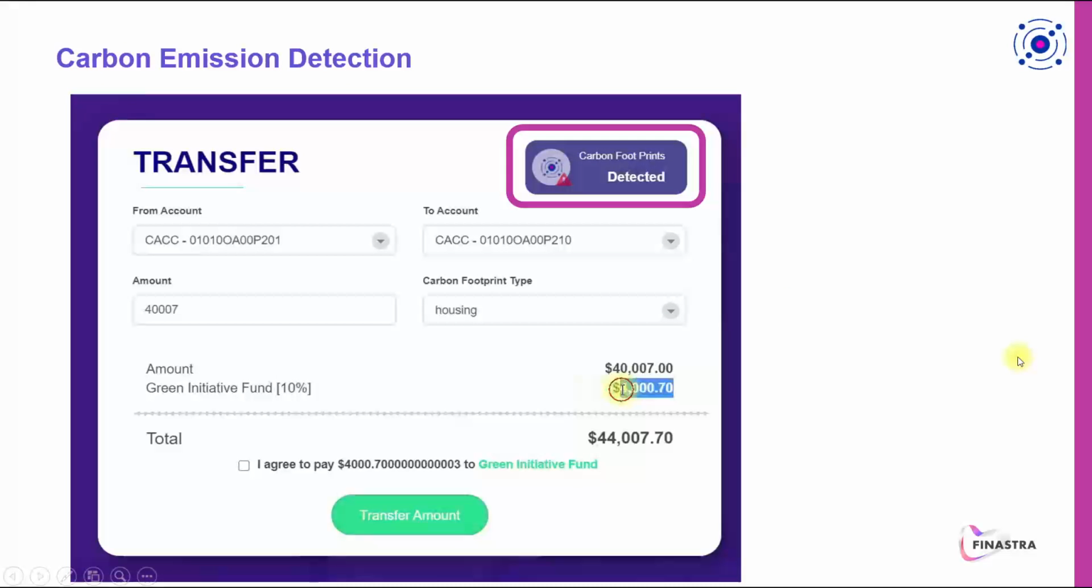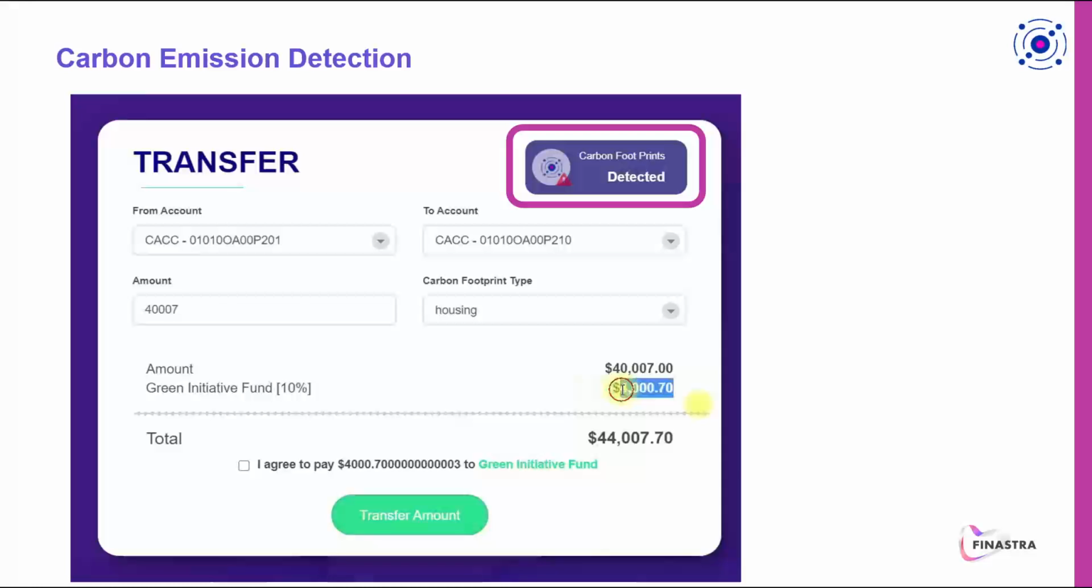Once the user enters the transaction window, carbon cost will calculate the Green Initiative Fund and add that to the total amount. The user can choose whether he wants to add to the carbon fund or not, till we have this mandated in the system by appropriate laws. Once it is done, the application will indicate the same as shown.